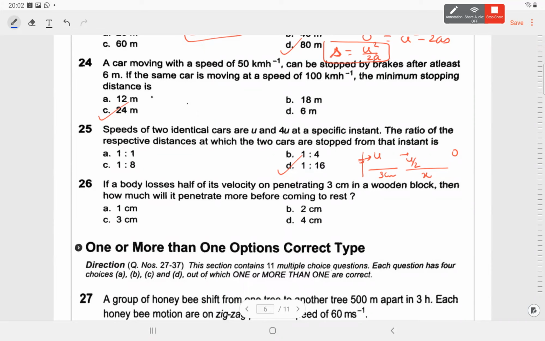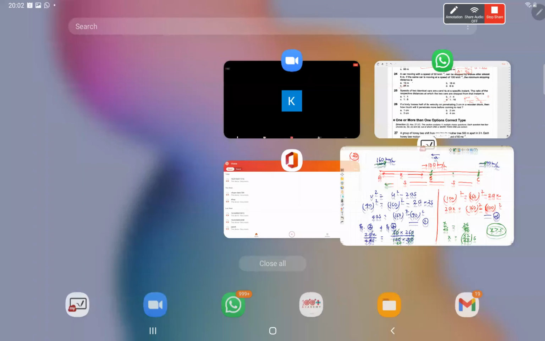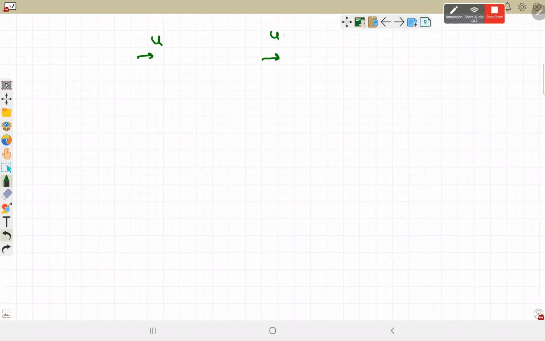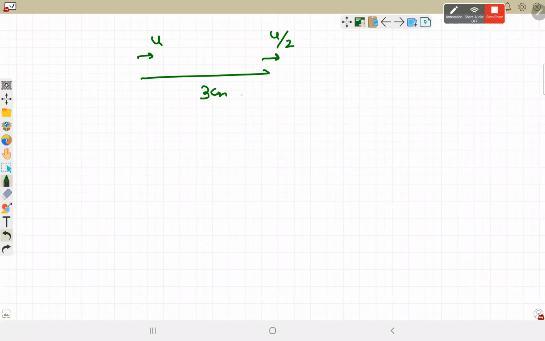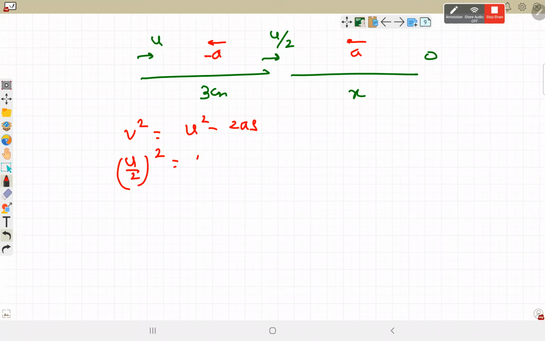It loses half of its velocity in 3 centimeter, and how much more would it penetrate before coming to rest? So from speed u, it is becoming u by 2 in 3 centimeter, and in the next x distance, it is becoming 0. We have to find x, assuming a constant retardation of minus a. V square is u square minus 2as. Final speed is u by 2, initial speed is u, so u by 2 square is u square minus 2a into 3. And the second equation is 0 is equal to u by 2 square minus 2a times x.